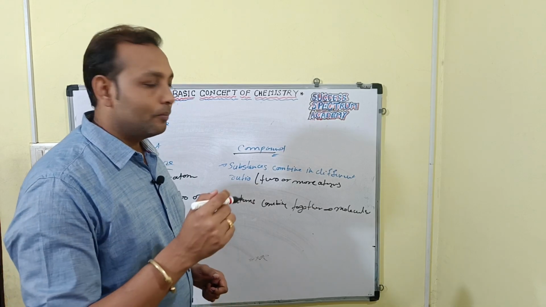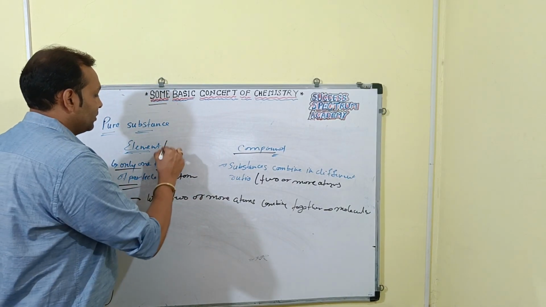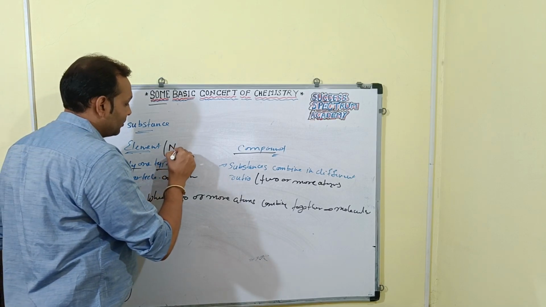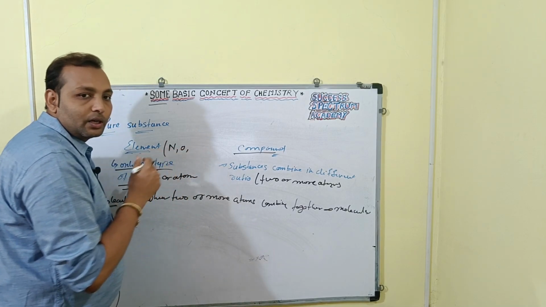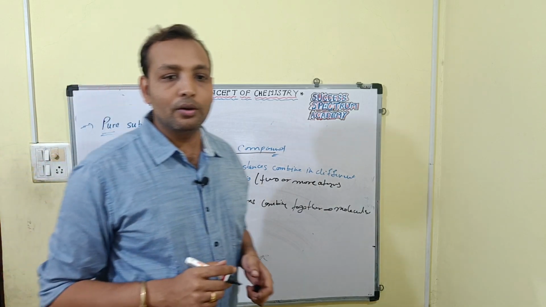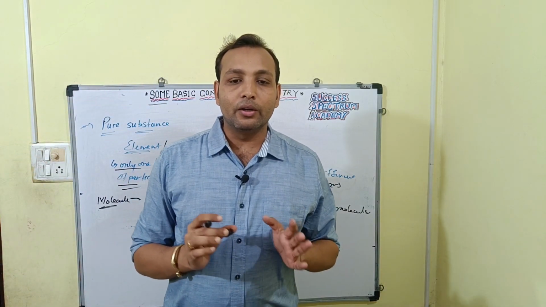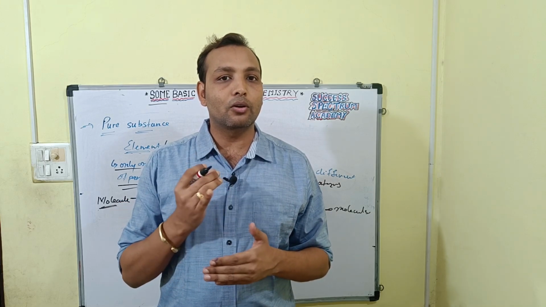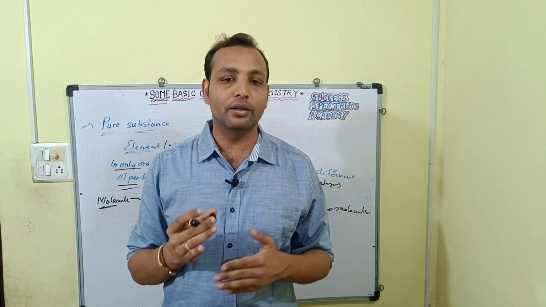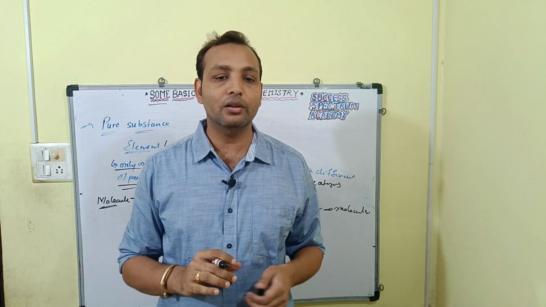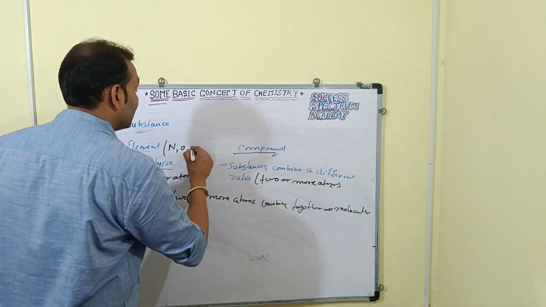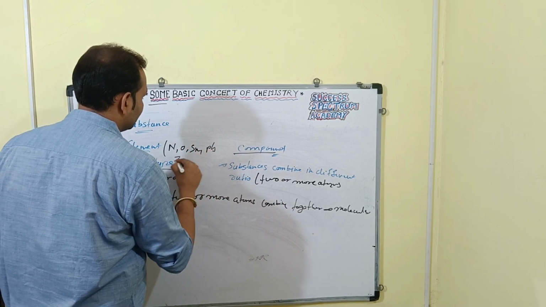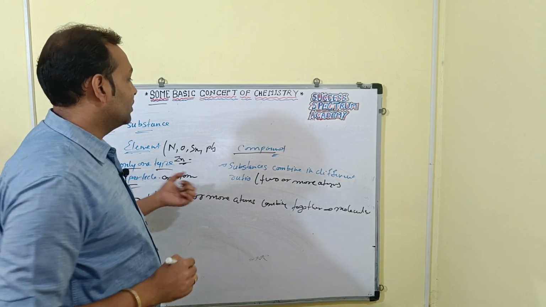If we talk about elements, we have nitrogen. Non-metals we have oxygen, which are gases, chlorine, bromine. So these are elements like N2, O2, Cl2, Br2, F2. These are the non-metals. Metals we have like zinc, copper, and stannum, plumbum, which mean tin and lead, Sn, Pb, Zn. These are elements.